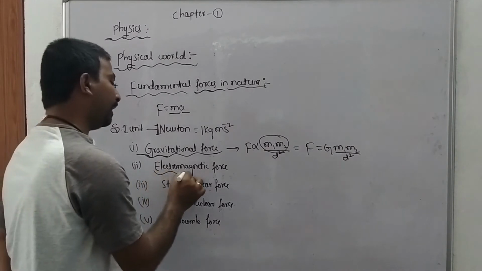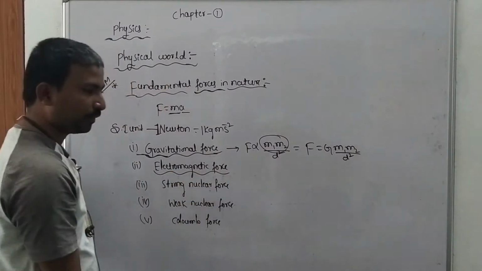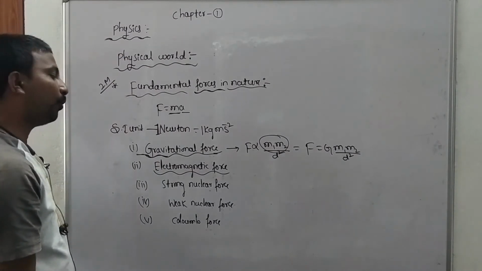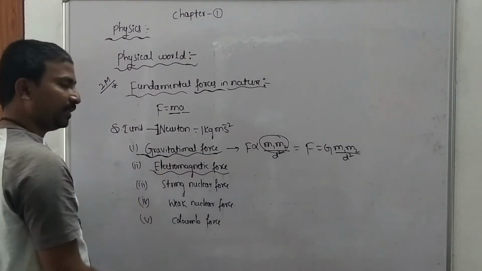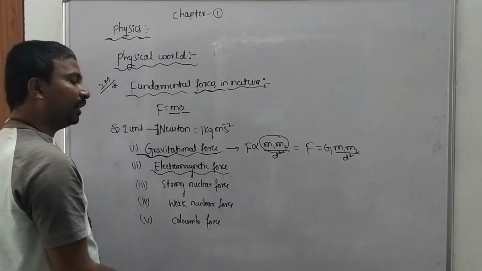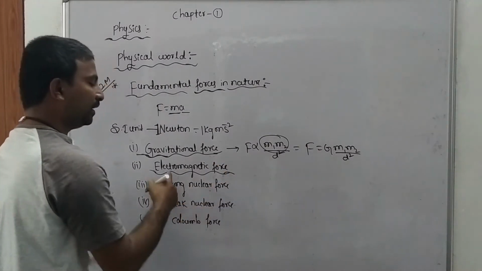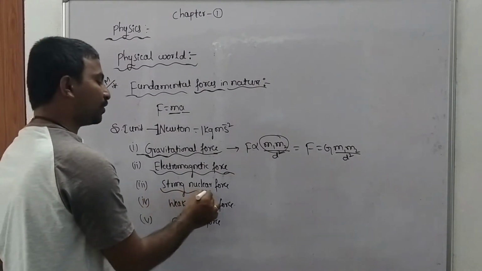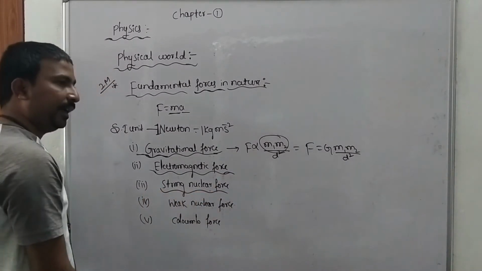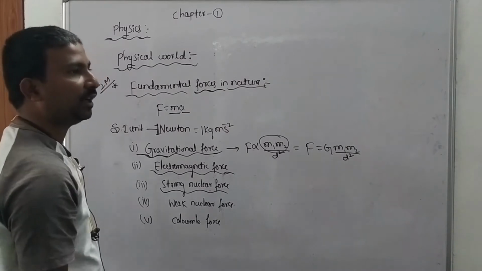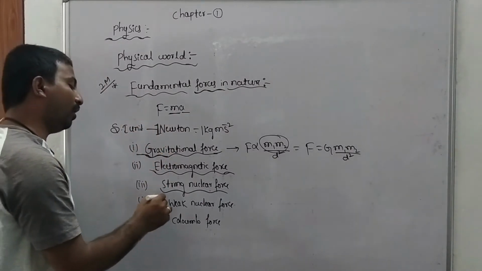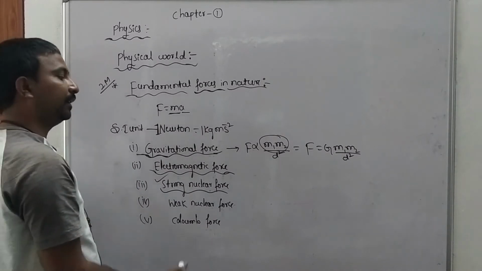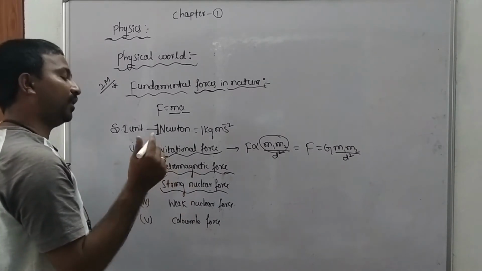Next one, electromagnetic force. It is the force of attraction between 2 point charges. Next one, strong nuclear force. It is the force of attraction between two nucleons, and compared to other forces it is the strongest force in nature.